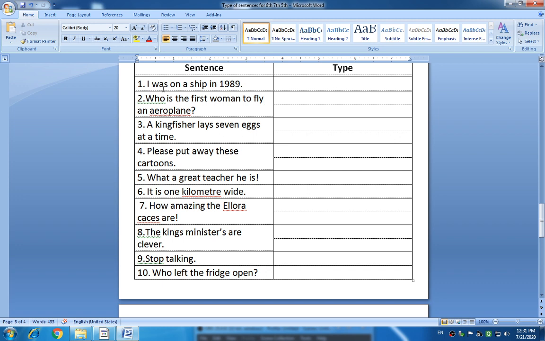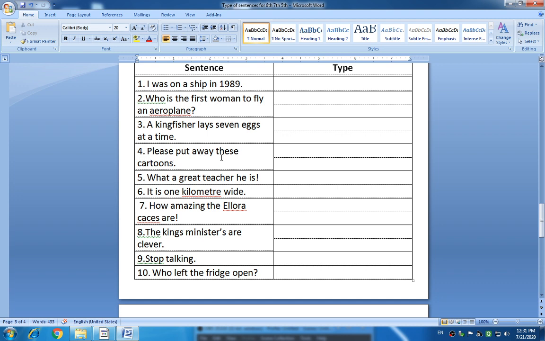Okay, first: I was on a ship in 1989. The second sentence is: Who is the first woman to fly an aeroplane? Look at the end of the sentence. That will suggest the type of sentence. Look at the third one: A kingfisher lays 7 eggs at a time. Look at that sentence quietly.